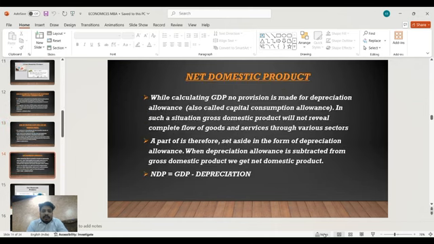Net domestic product. While calculating gross domestic product, no provision is made for depreciation allowance, also called capital consumption allowance. In such a situation, gross domestic product will not reveal the complete flow of goods and services through various sectors. A part of it is set aside in the form of depreciation allowance. When depreciation allowance is subtracted from gross domestic product, we get net domestic product. Net domestic product equals gross domestic product minus depreciation.